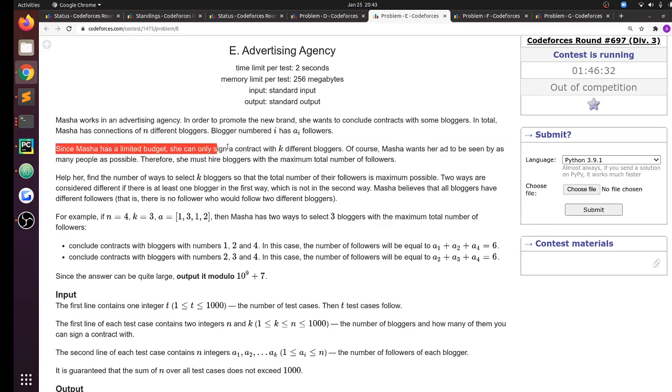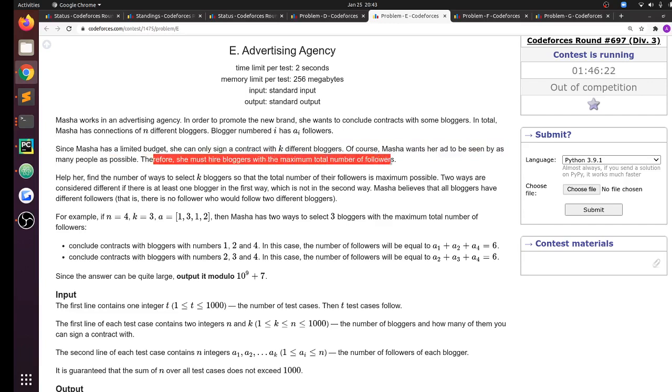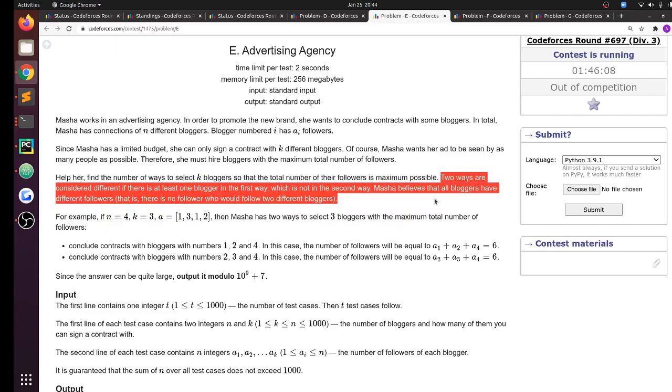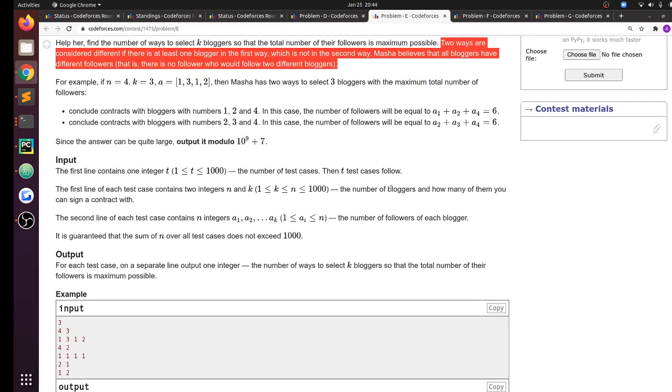Since Masha has a limited budget, she can only sign a contract with k different bloggers. Of course, Masha wants her ad to be seen by as many people as possible. Therefore, she must hire bloggers with the maximum total number of followers. Help her find the number of ways to select k bloggers so that the total number of followers is the maximum possible. Two ways are considered different if there is at least one blogger in the first way who is not in the second way.